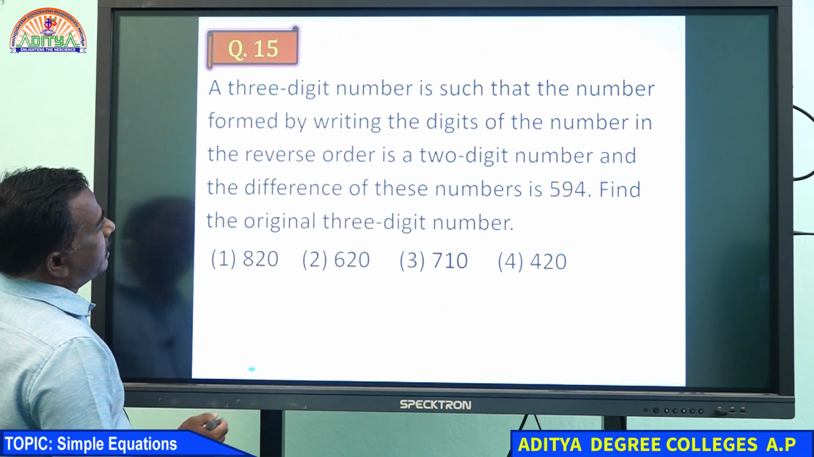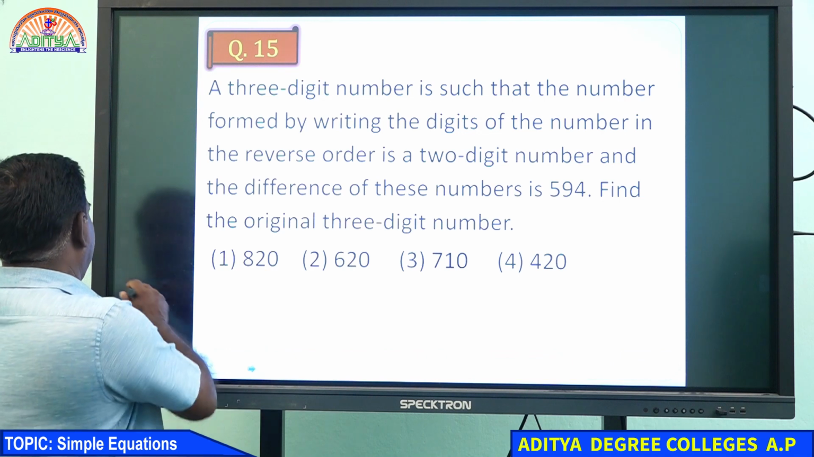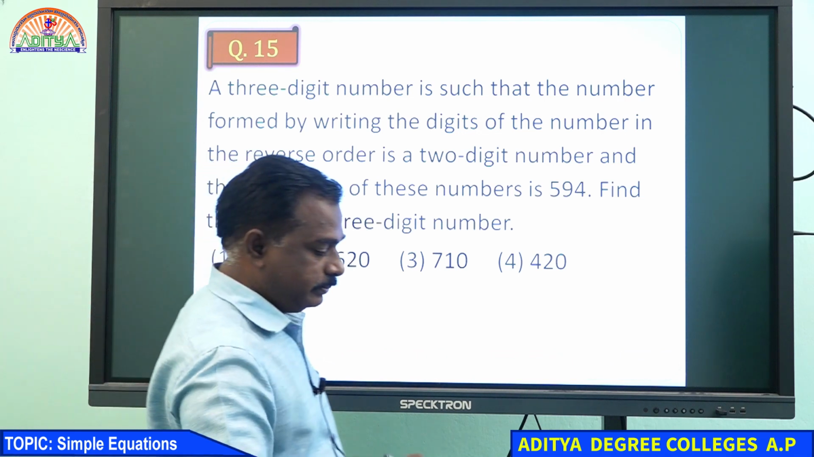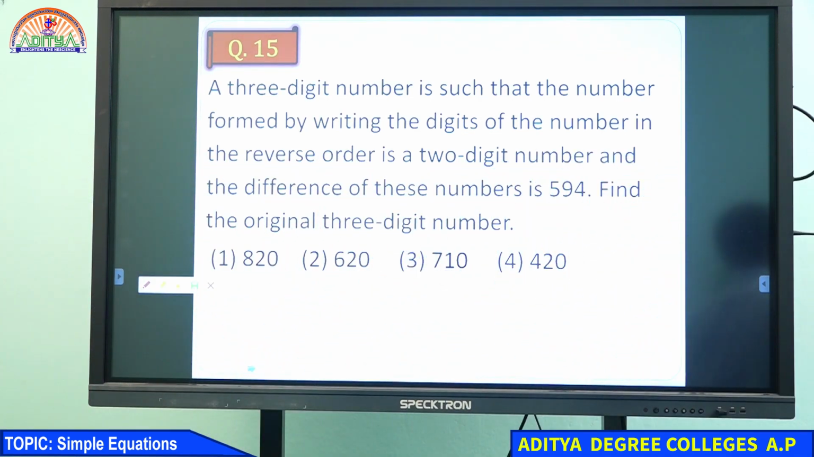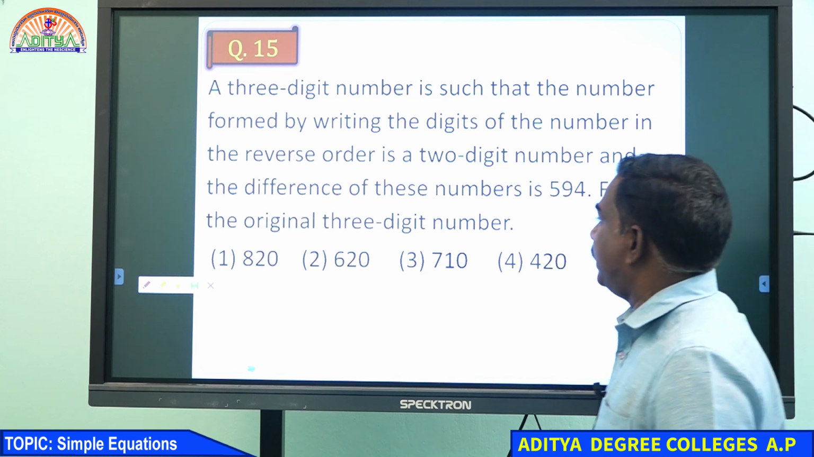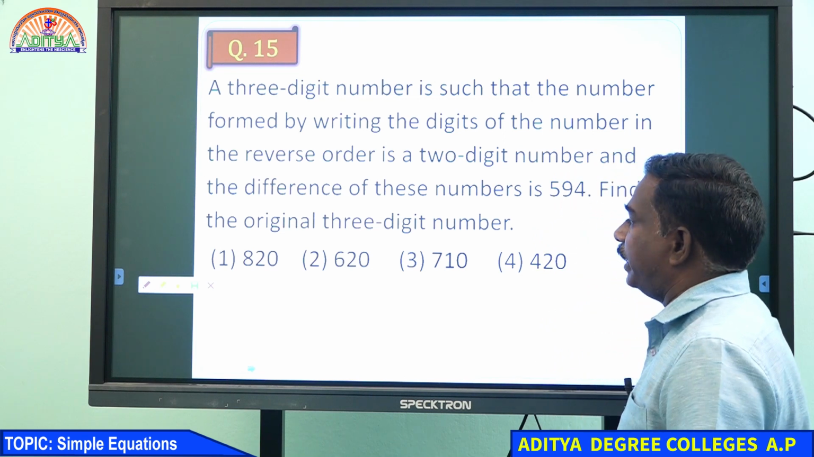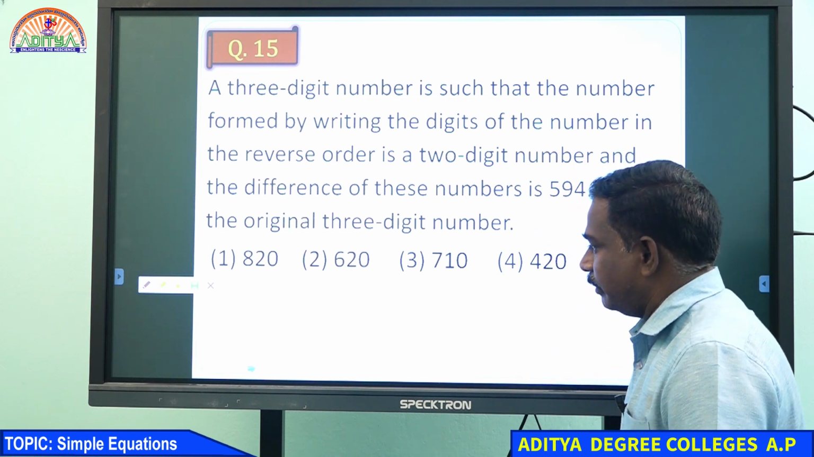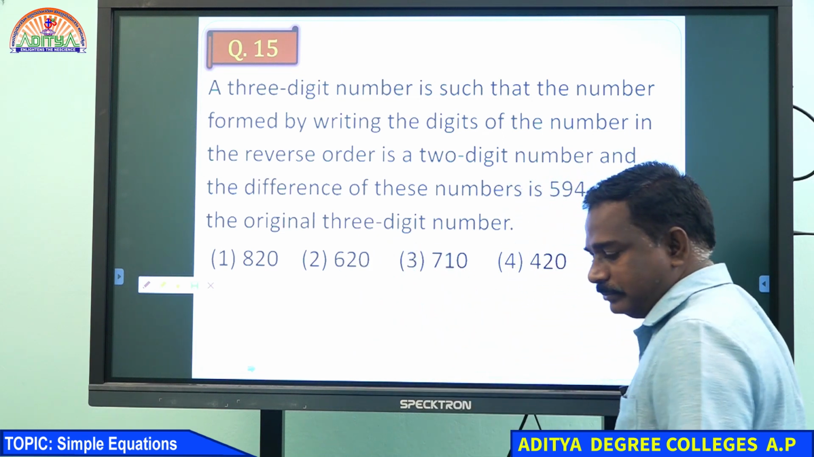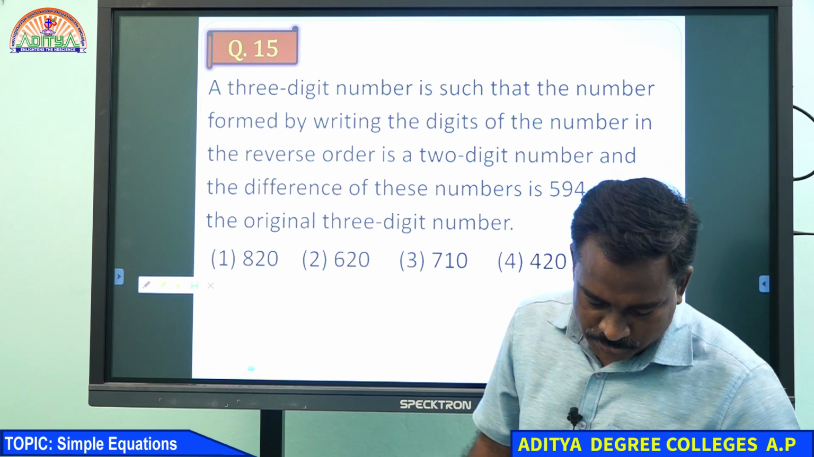Right, next question, you see. A 3-digit number is such that the number formed by writing the digits of the number in reverse order is a 3-digit number and the difference of these numbers is 594. Find the original 3-digit number. Use the options to get the answer.